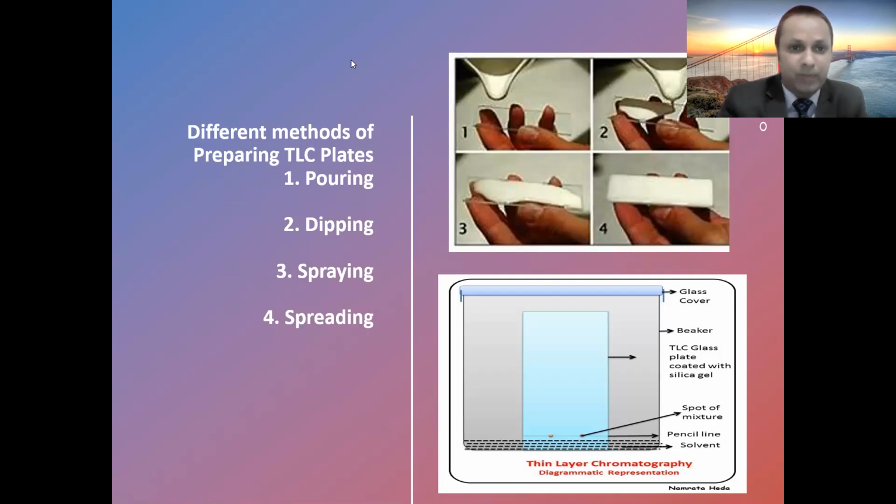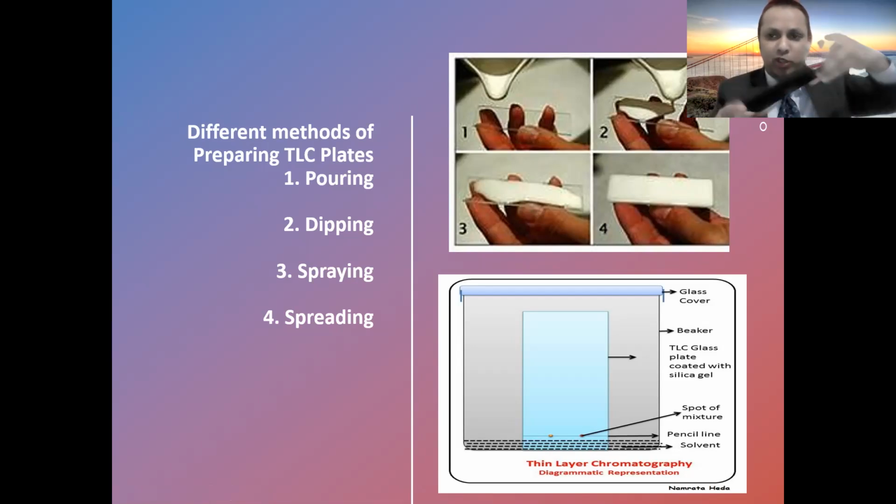So these are the different methods of preparing the plates. What are the various methods of preparing the plate? We can make it by pouring, dipping, spraying, or spreading. Pouring, as you all know, you have already done. You have to prepare a suspension of silica gel G, and then pour it, and move the plate like this to distribute it uniformly in that manner. So this is the first method of preparing the TLC plate.